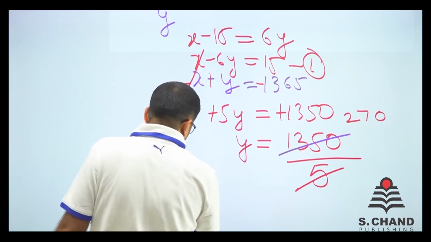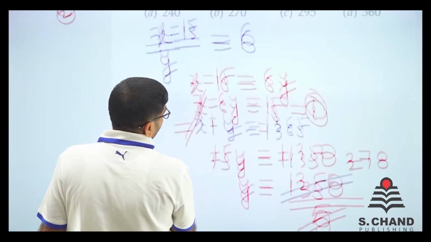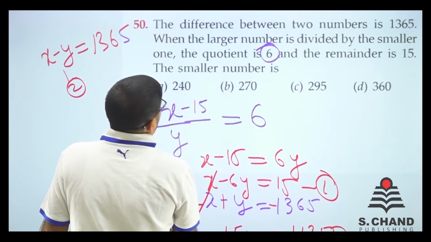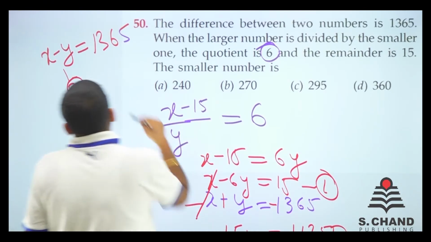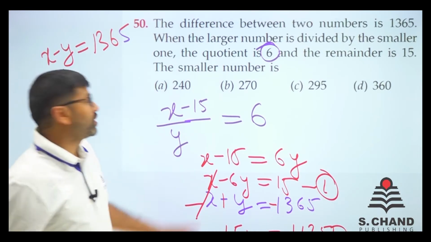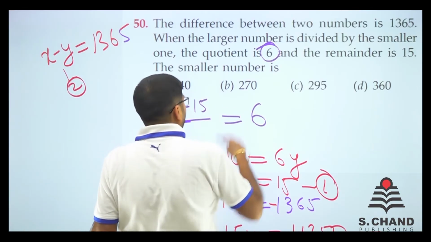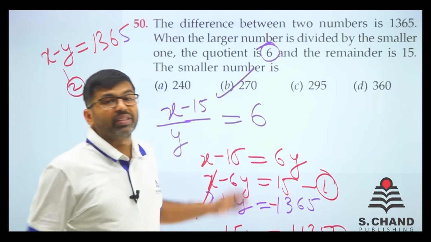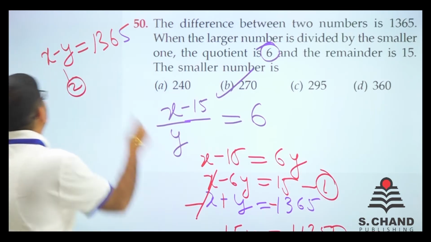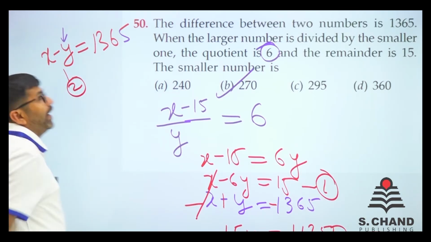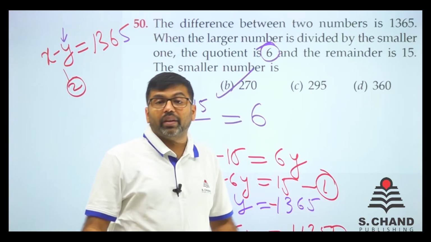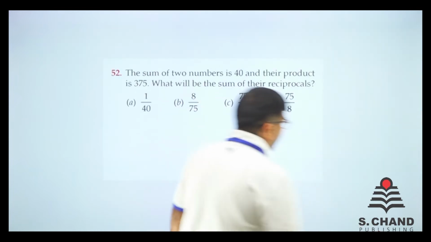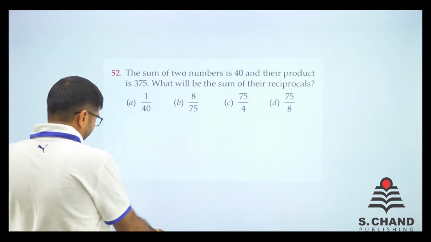Now let us see what is asked in the question. The smaller number, again the smaller number is y, is 270. So here we come to the answer, 270. He has asked for the smaller number, we had taken the smaller number as y, y came to 270, that is our answer. Let's move on to the next question, friends.